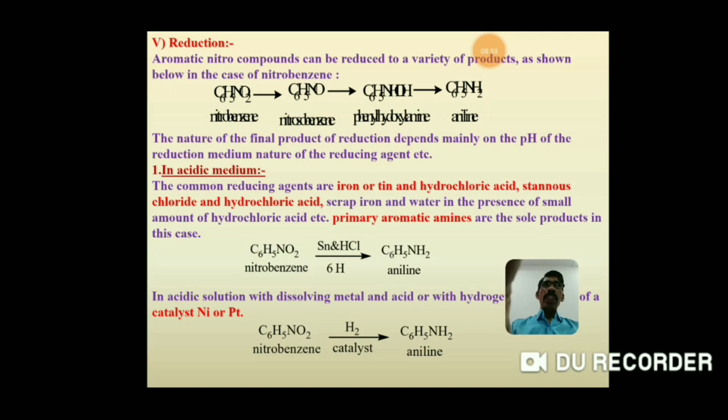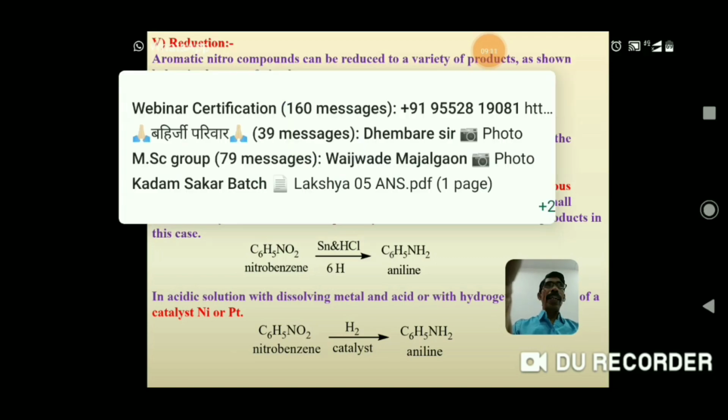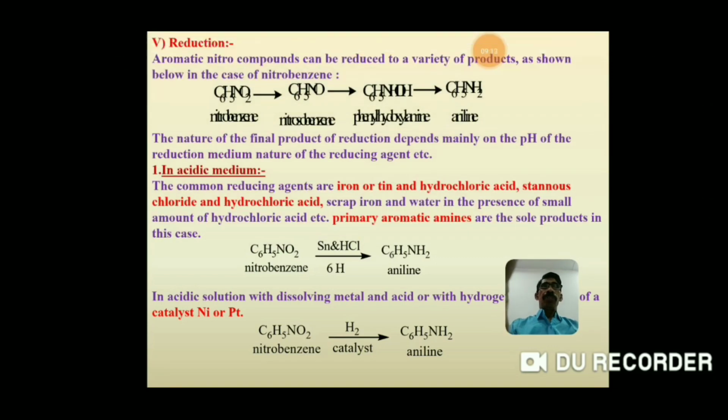Now the first reduction reaction is the acidic reduction reaction. In the acidic medium, the reducing agents used are iron or tin and hydrochloric acid, or stannous chloride and hydrochloric acid. And when these reducing agents are used, they give the primary aromatic amines.